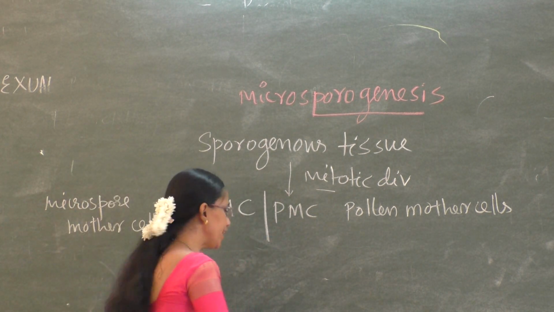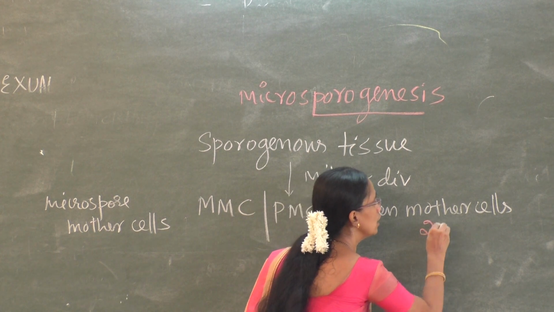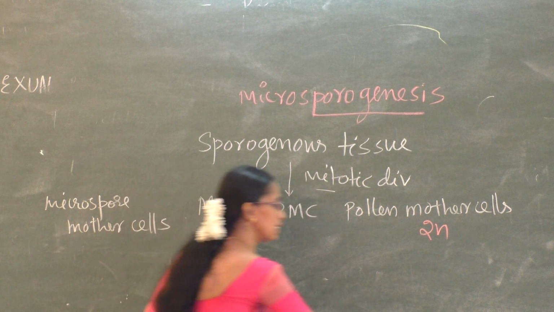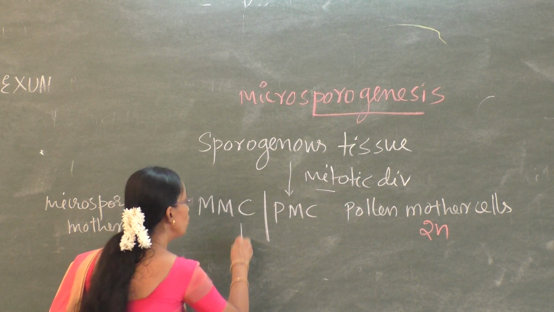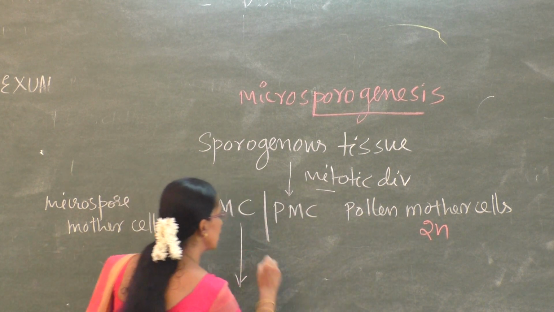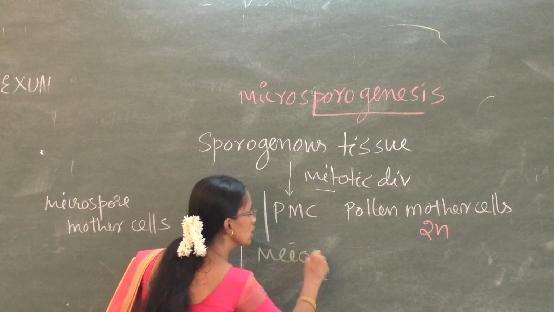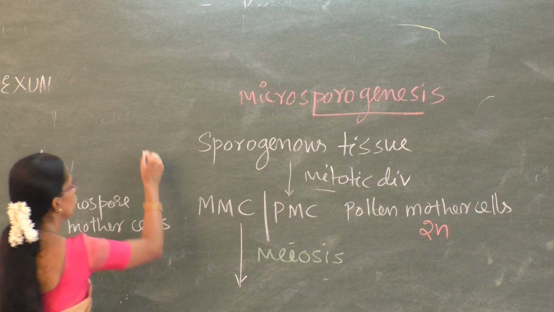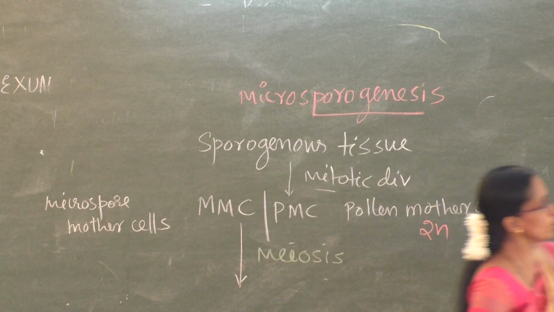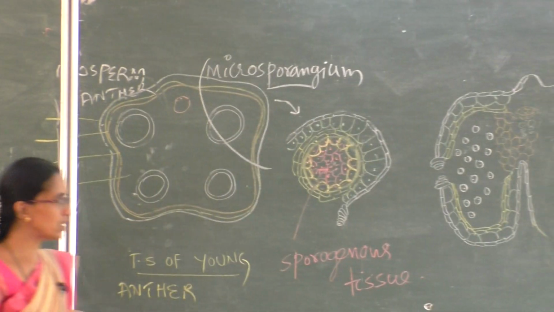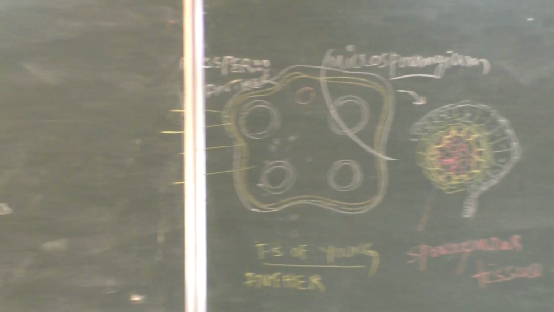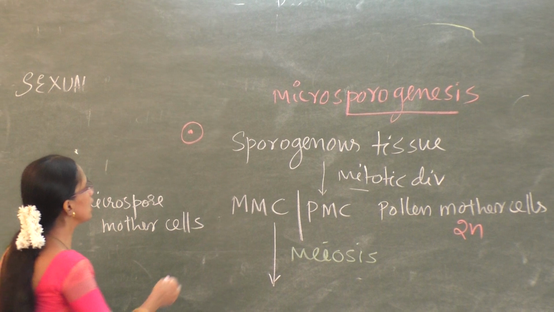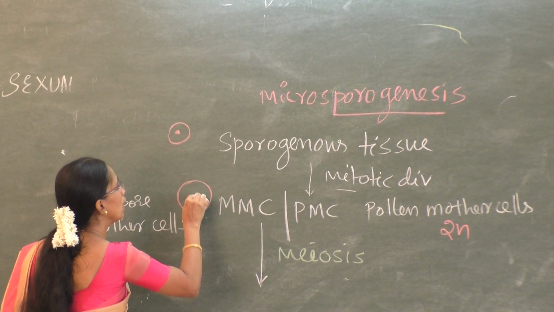What is the ploidy of these cells? The ploidy is 2N. These cells next undergo meiosis. Here it is mitosis, then meiosis. Consider this is the sporogenous tissue. Consider a single sporogenous cell which grows and becomes a microspore mother cell.